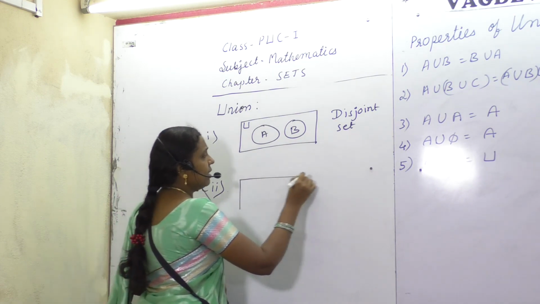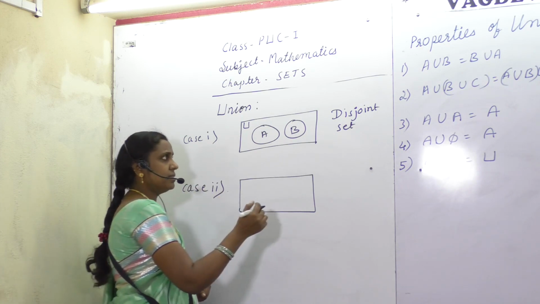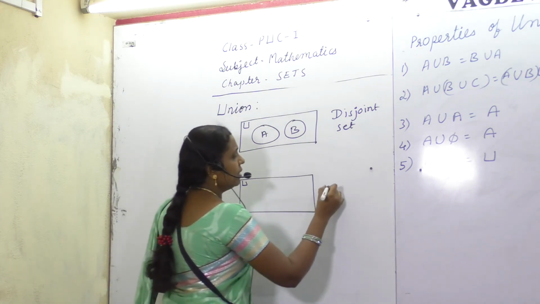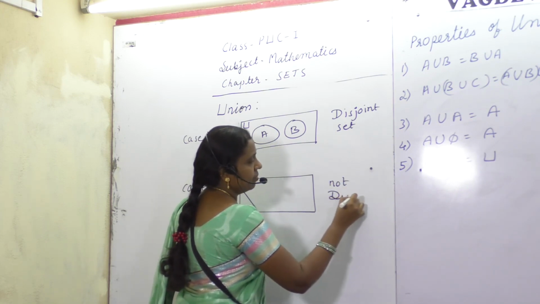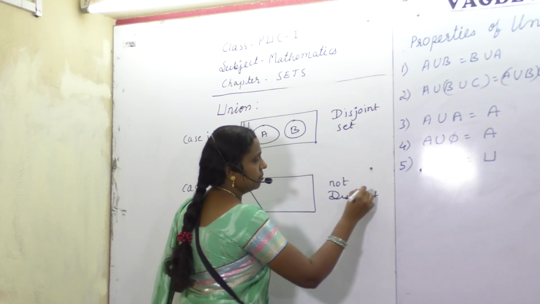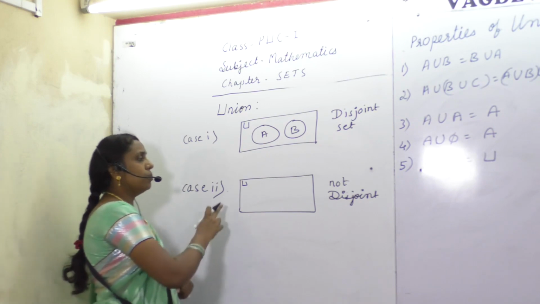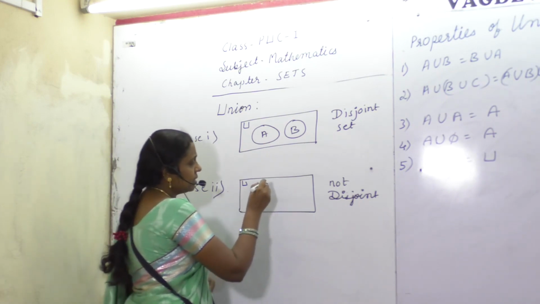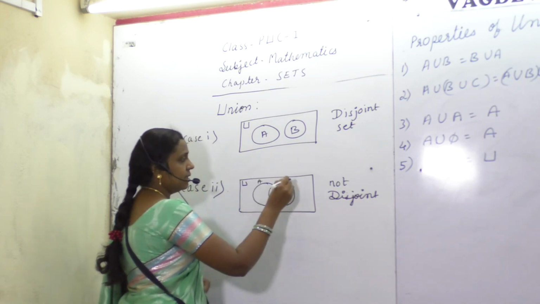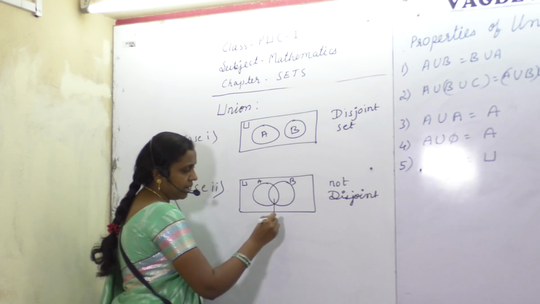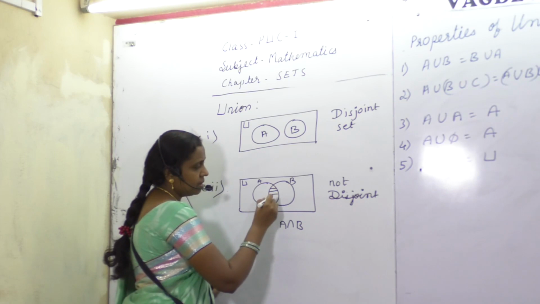If the sets have any elements common, here, this is set A, this is set B, and this part we take as A intersection B, common to both the sets.